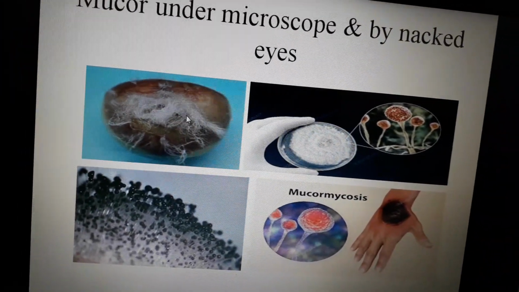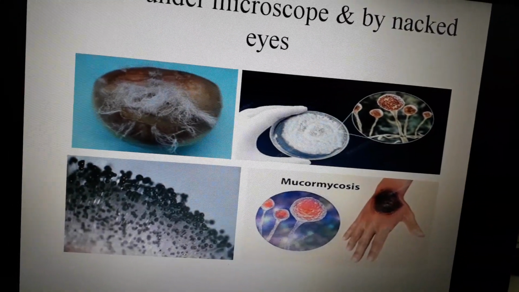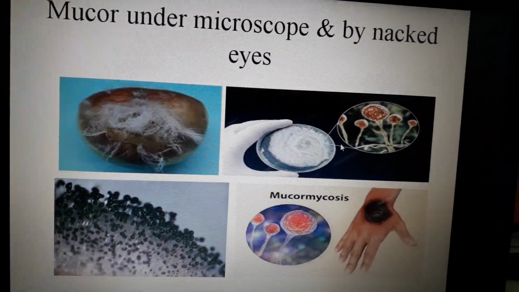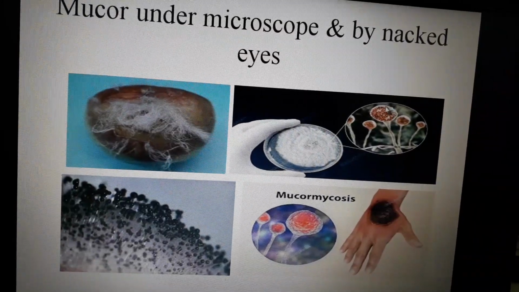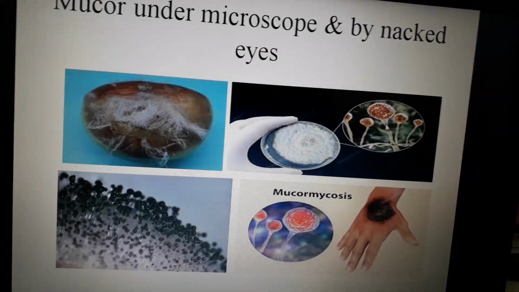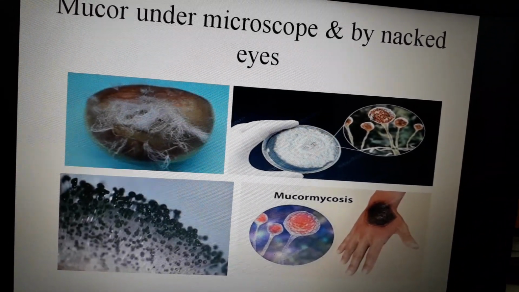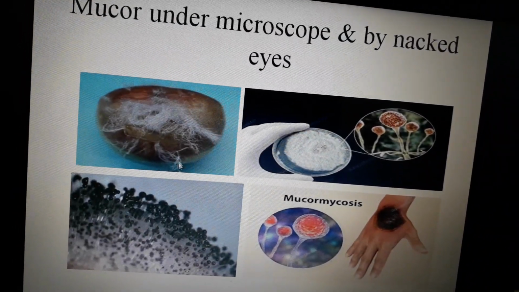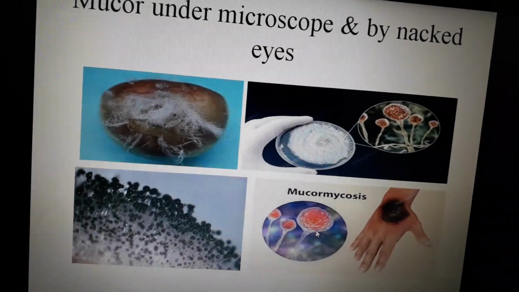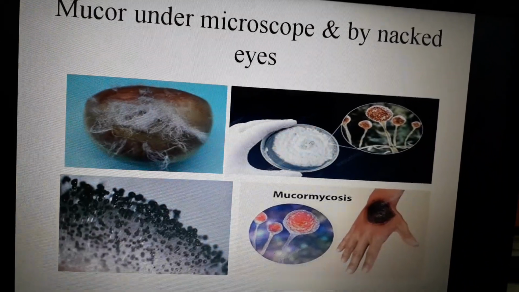You can see white cottony growth and thread-like structures on a foodstuff. On the plate it is visible like this, a white colored growth, and when we observe under the microscope, you will see this type of structure. This is non-septate hyphae; there is no line, no breakage in this particular hypha. These are the sporangiophores. Under the microscope you can see this type of structure, and Mucor also causes mucormycosis, a disease in human beings.